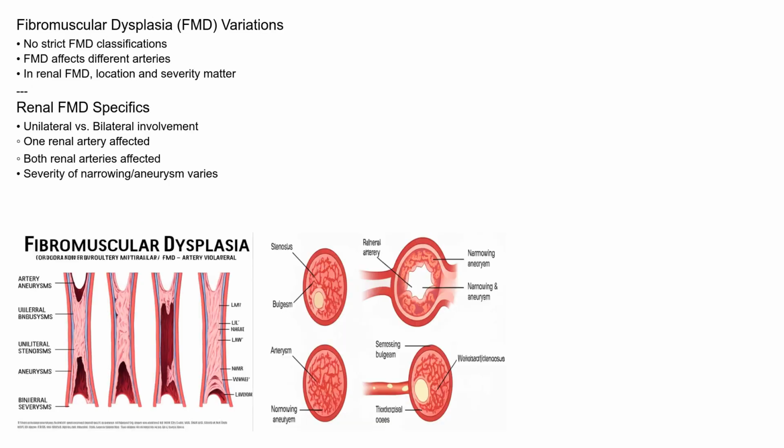While there aren't strict classifications or types of FMD, it's important to note that the disease can affect different arteries in the body. When discussing renal FMD, the primary distinction lies in the location and severity of the arterial involvement. Some individuals may have FMD affecting only one renal artery, while others may have it in both. The severity of the narrowing or aneurysm formation also varies, influencing the choice of treatment.